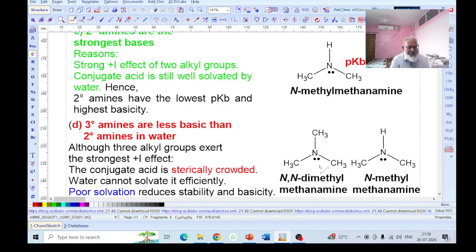So tertiary amine is less basic because of two factors. Number one, poor solvation, and number two, steric hindrance. The three methyl groups, these are the bulky groups, they protect the electron of nitrogen and make it inaccessible. So these two factors govern and clearly explain why the tertiary amine is less basic than the secondary amine.